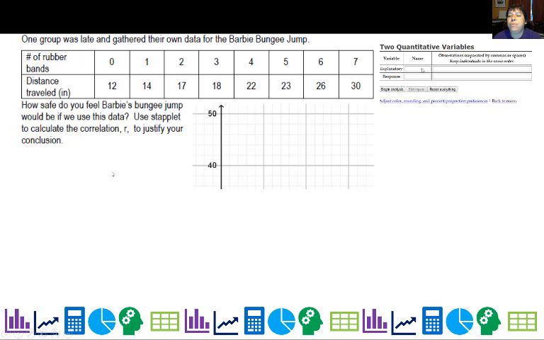So let's go ahead and look at one group who was late, and they gathered their own data for the Barbie bungee jump. So here are their values, all right? And I went ahead and entered the data here using a Scatterplot, which is a very easy to use applet. And the question is, how safe do we feel with Barbie's bungee jump if we would use this data? So let's go ahead and look at the graph that they did.